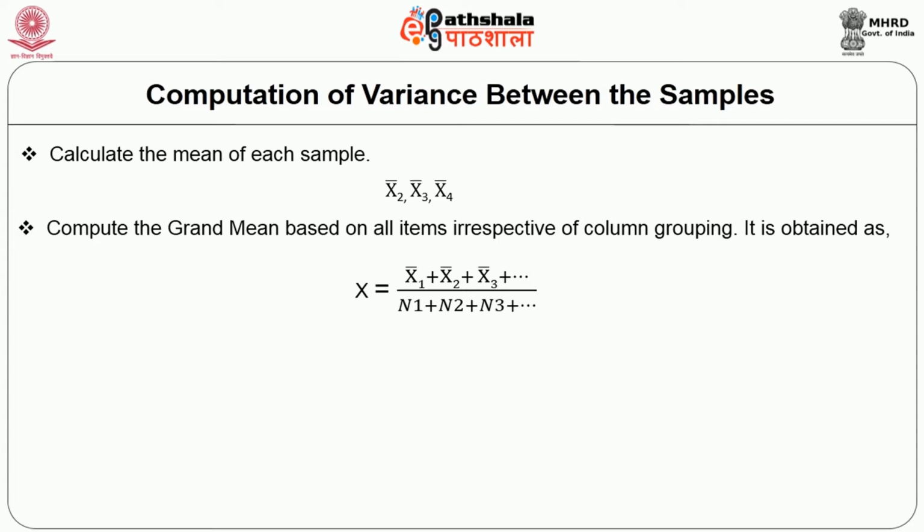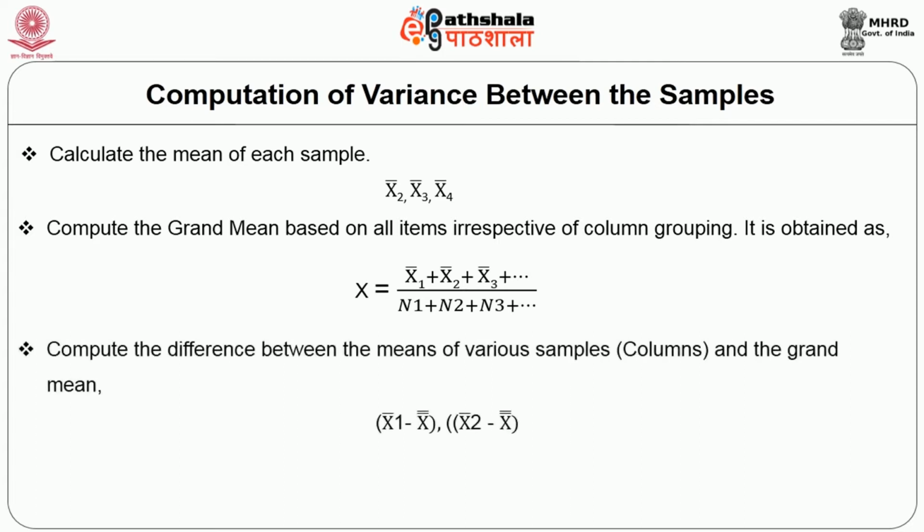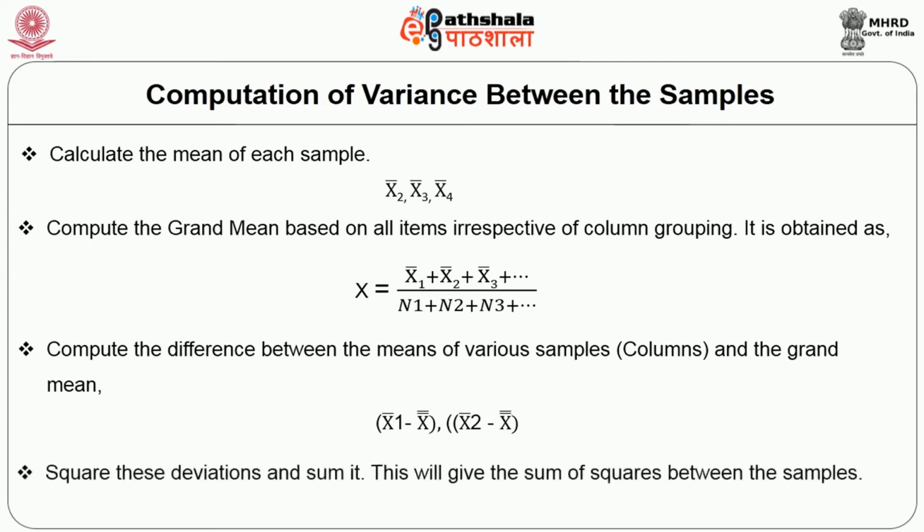It is obtained as grand mean = (n1 x1 bar + n2 x2 bar + n3 x3 bar + ...) divided by (n1 + n2 + n3 + ...). Then compute the differences between the means of the various samples and the grand mean, that is x1 bar minus grand mean, x2 bar minus grand mean, etc. Square these deviations and sum them. This will give the sum of squares between the samples.